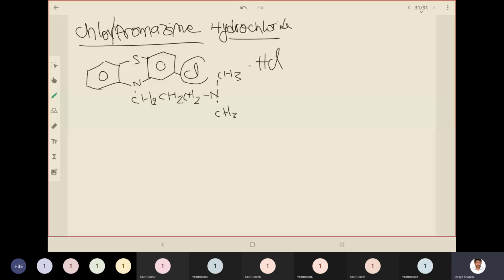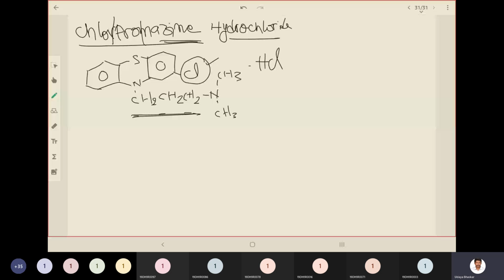So chlorine atom, pro, 1, 2, 3, propyl group, amino group, and azine. Okay, azine means phenothiazine. So phenothiazine is having a chlorine atom and propyl group, and to which you have N,N-dimethyl group attached.